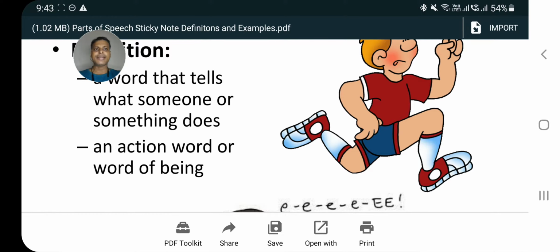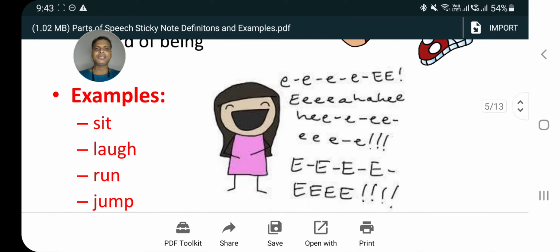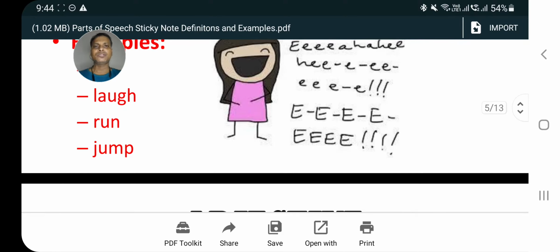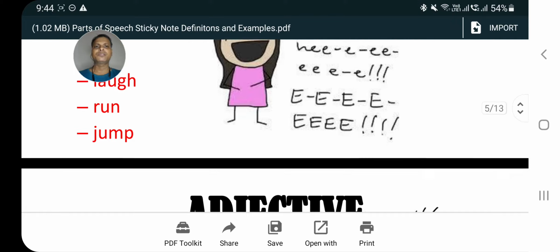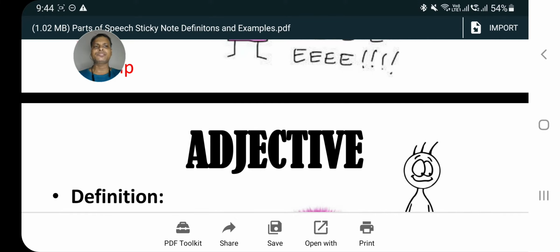That's why they are called action words. Examples are sit, laugh, run, jump. Sit means बैठना, laugh हंसना, run is दौड़ना, and jump is कूदना. So these all refer to some work. That's why action words are called verbs. I hope students you must have understood verb.